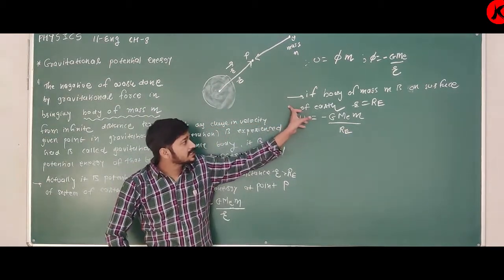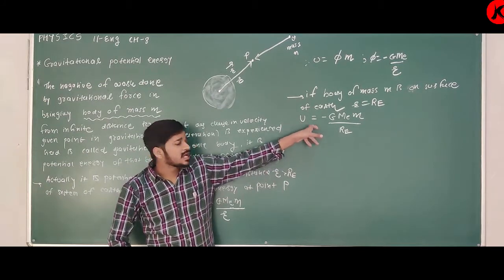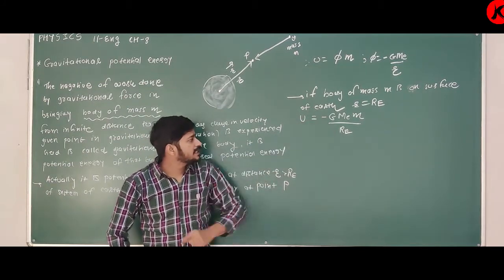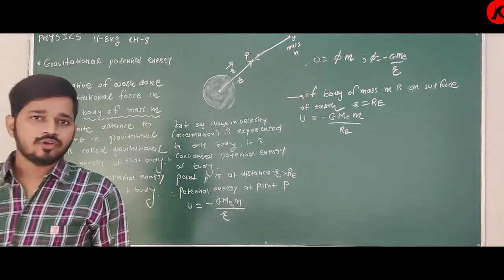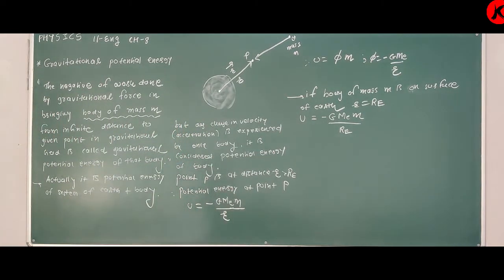If a body of mass m is on the surface of Earth, r is equal to R, U is equal to minus G Me m upon R. Clear about this? So this is the equation of potential energy.